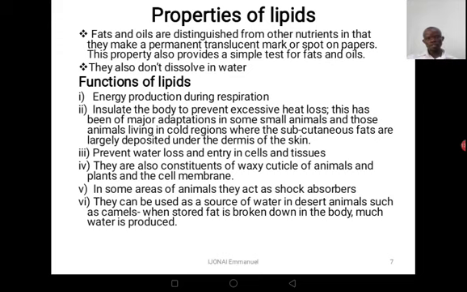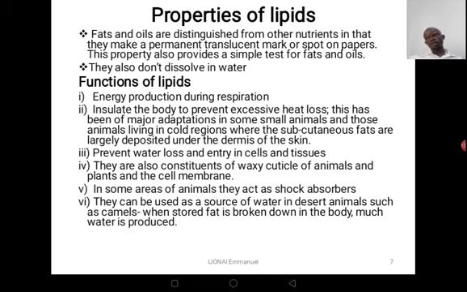Now, having discussed the properties of lipids, let us move further and look at the functions. How are they important in our bodies? They are used for energy production during respiration. I think we had talked about this. They also insulate the body to prevent excessive loss of heat.